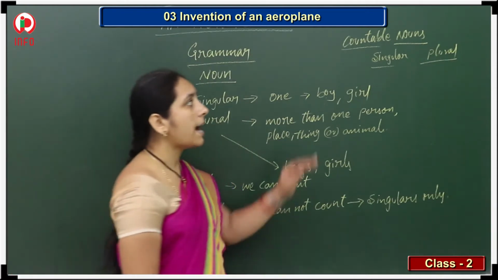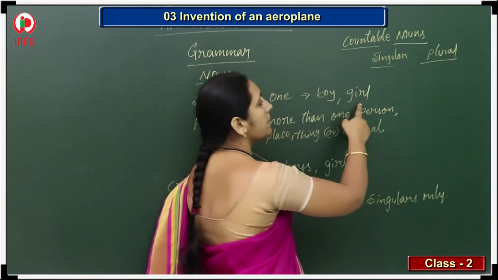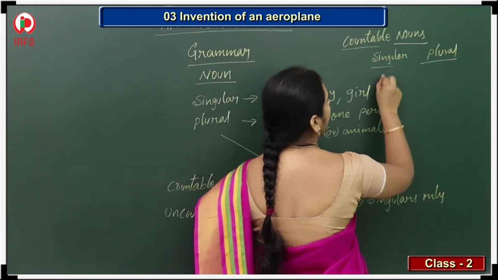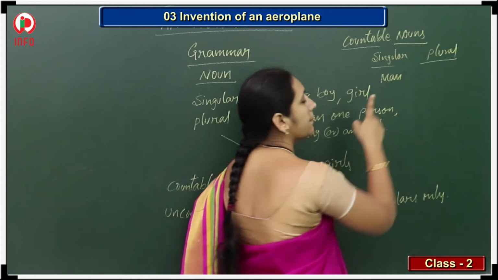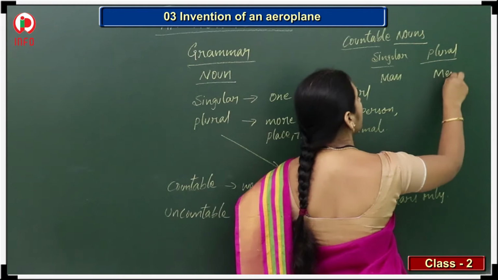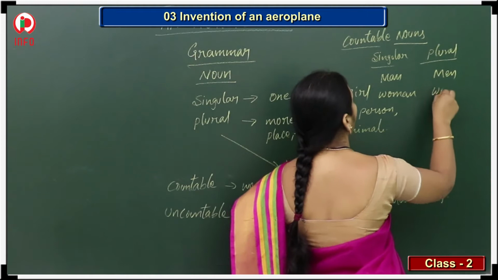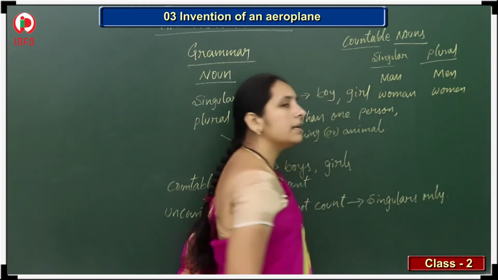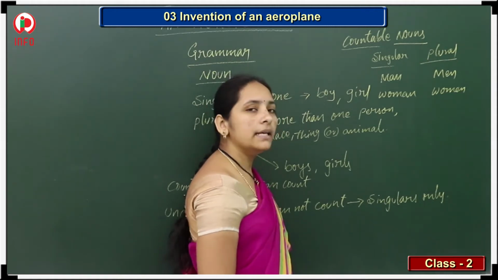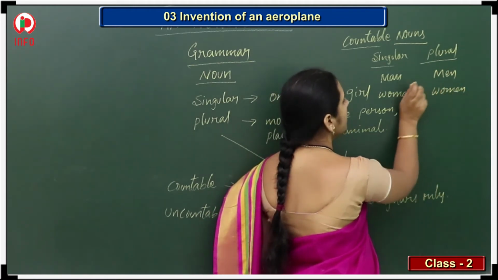So how is it? Some examples I am giving here. Suppose we are counting them, two examples here: boy, boys, girl, girls. And suppose I write man. Man means only one. If many members are there, what can we write? Yes, the plural form is men. The same way, woman, then the plural form is women. So man, men; woman, women. Okay, clear.